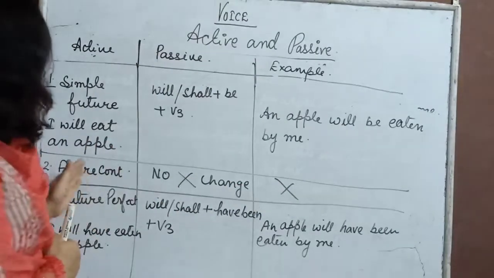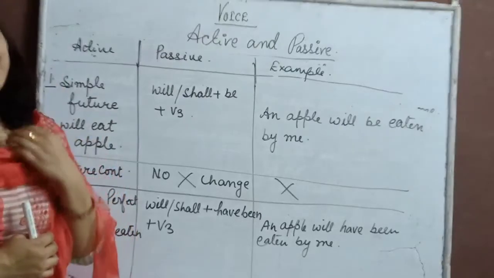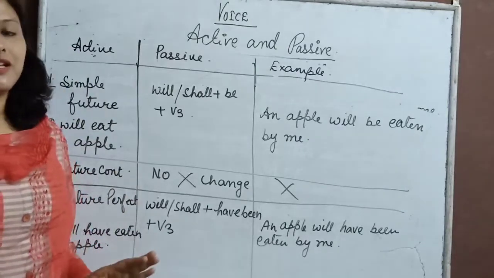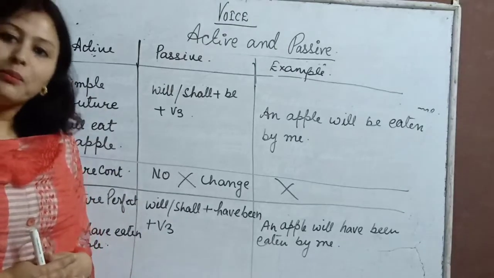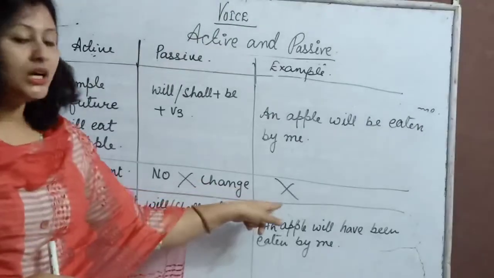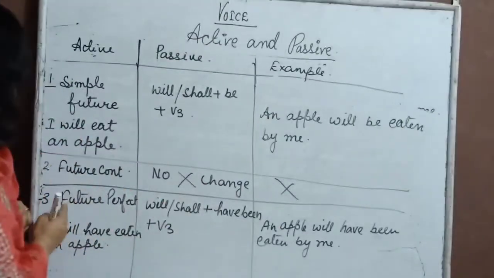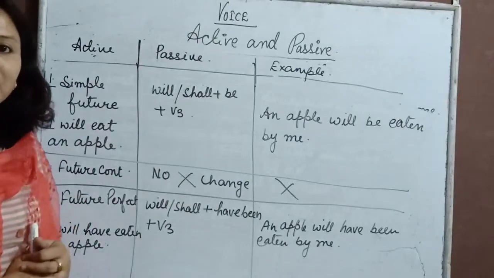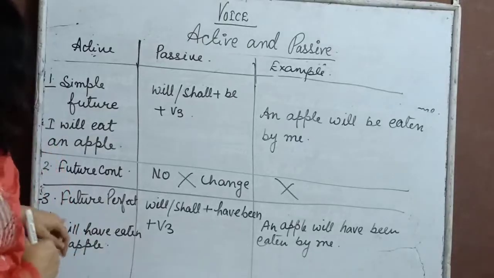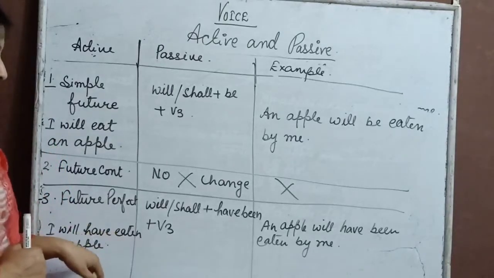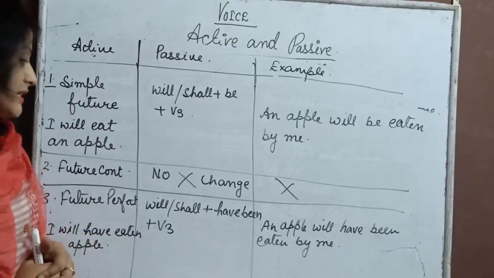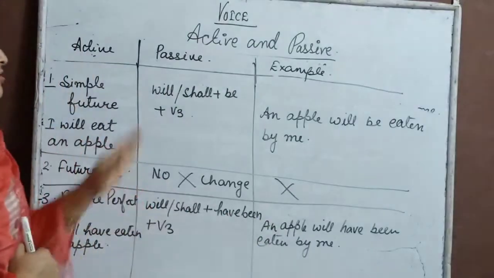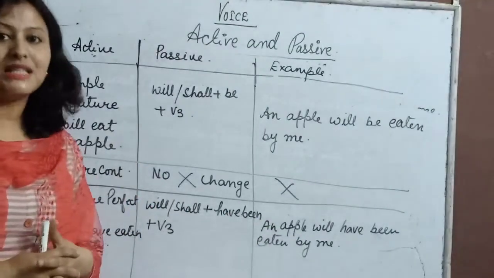Okay, then coming forward to the future continuous or future progressive tense, there is no change. Future continuous or future progressive tense never changes into passive voice. That is why I have put a cross over here. Then coming next, future perfect tense. So future perfect tense, the helping verb is will, shall plus have. I will have eaten an apple. So how we are going to change it into passive? An apple will have been eaten by me. So this is about all the three tense forms.